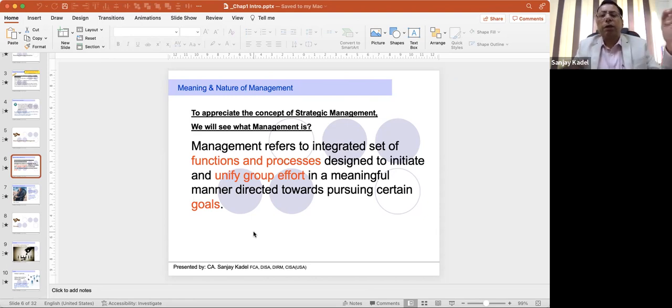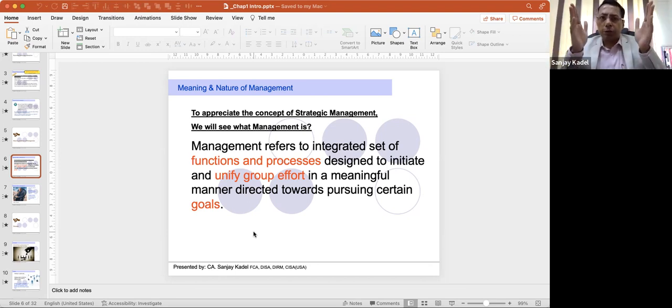Management refers to integrated set of functions and processes. An organization has many functions. It carries out many processes. So management means integrating all those functions and processes. For what purpose? For initiating and unifying group effort. If every person is individually doing their activities, there is no unification of those activities towards a particular common goal, then it is like 4 horses running in different directions. Where will the chariot go? It will not reach anywhere.